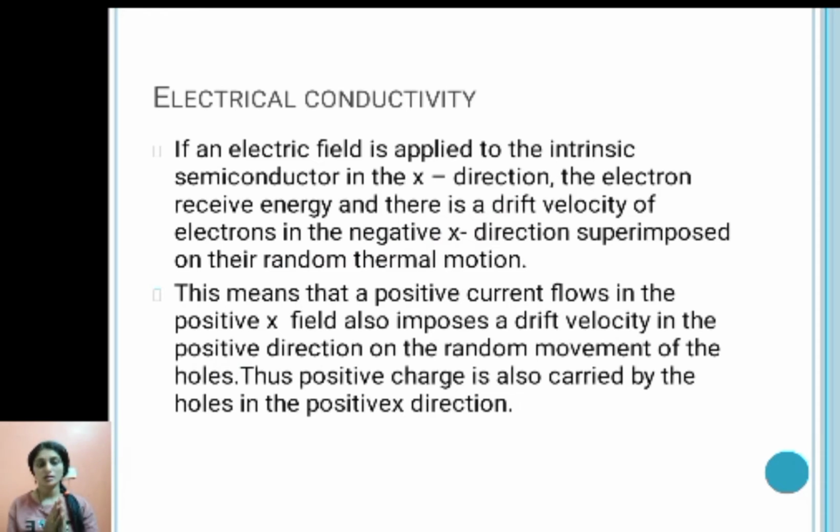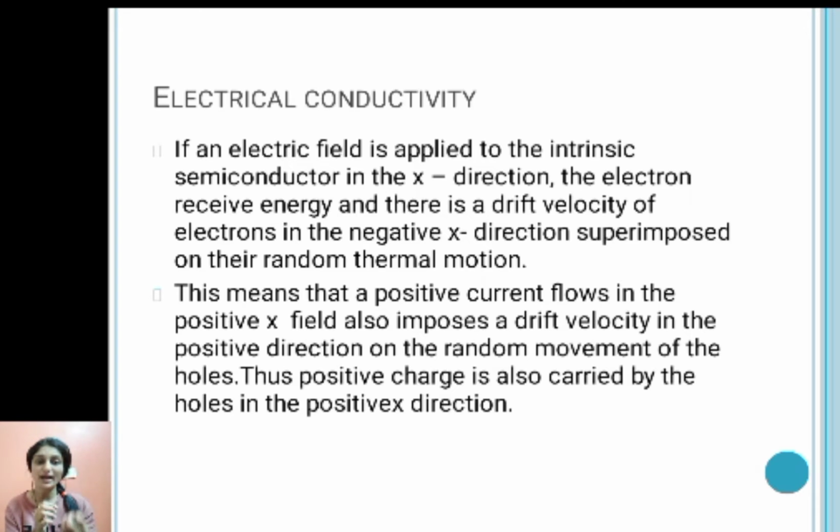Today we are going to talk about what happens when we apply an electric field to an intrinsic or pure semiconductor. Suppose I have an intrinsic semiconductor and I apply an electric field in the positive x direction.